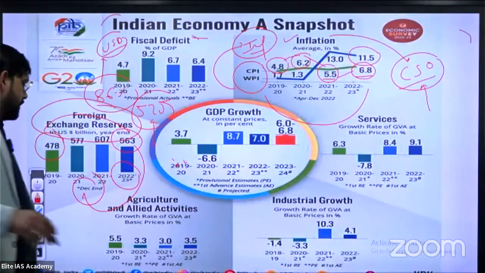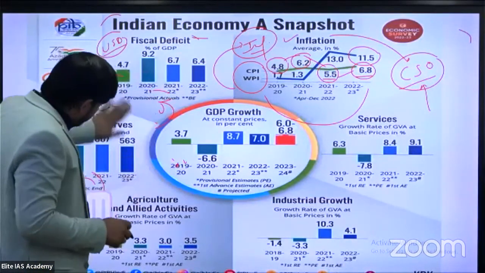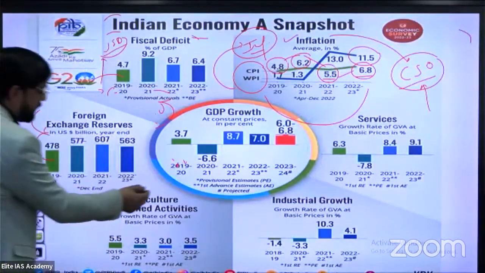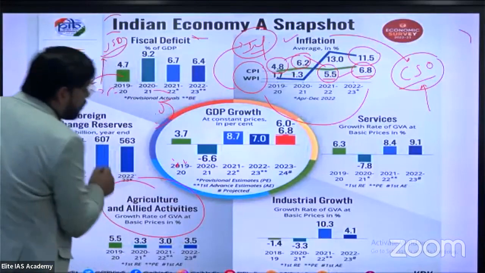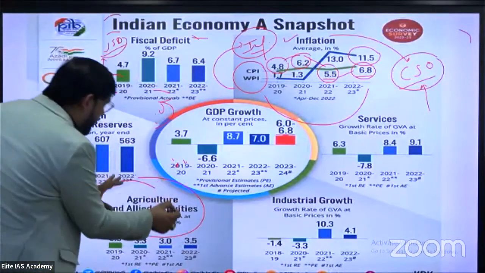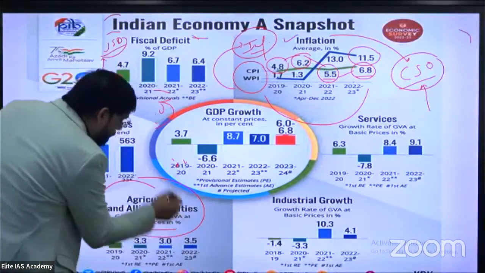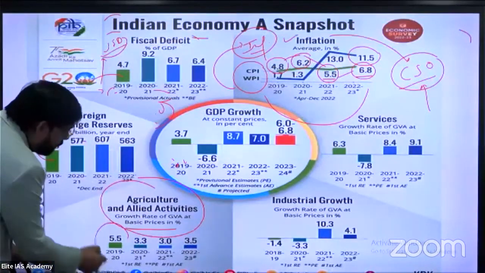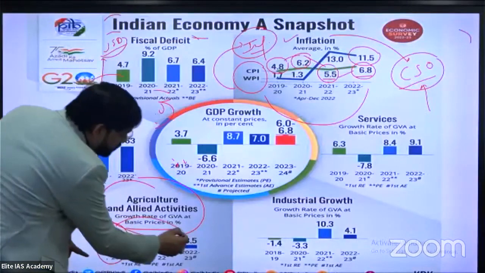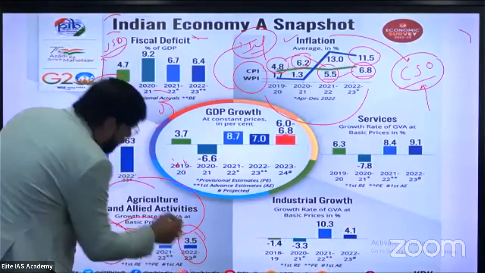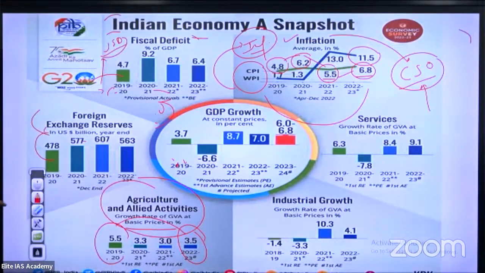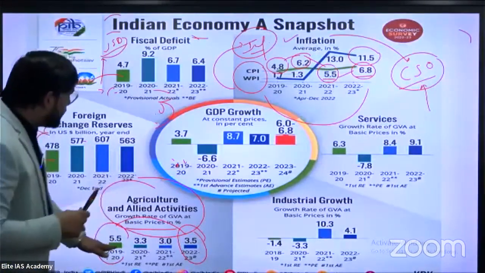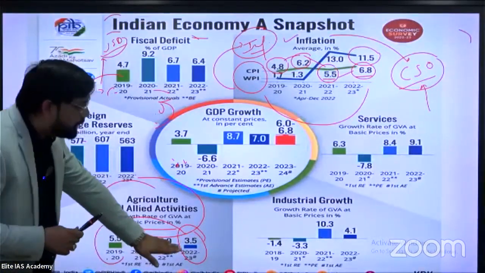What data is provided by the finance ministry for agriculture and allied activities? Allied means other or related activities. The growth rate of gross value added at basic prices, in percent, in comparison to 2019-20, 5.5% is decreased to 3.5%. This is not an excellent sign in the agriculture sector. 5.5% to 3.5% is for 22-23.